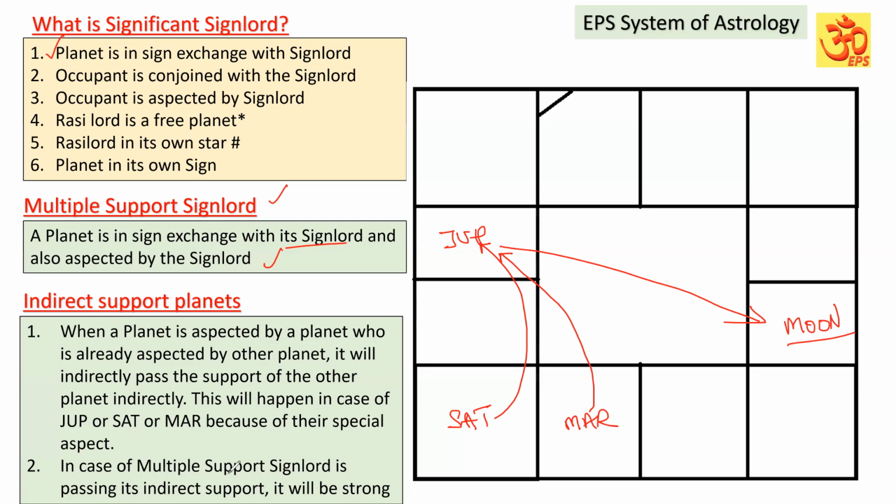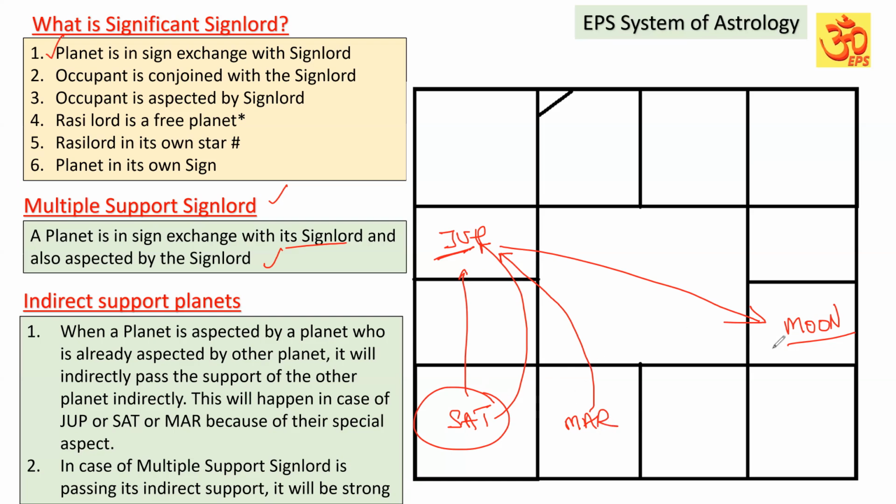In case a multiple support sign lord is passing its indirect support, it will be strong, as we discussed for the multiple support sign lord. Because Jupiter is in sign exchange with Saturn and also aspected by Saturn, Saturn's influence on Jupiter will be more compared to Mars.